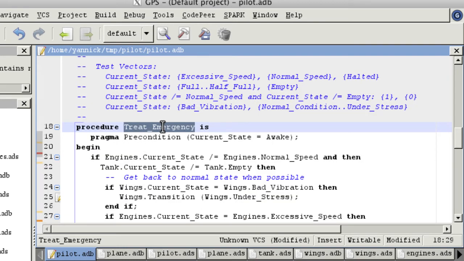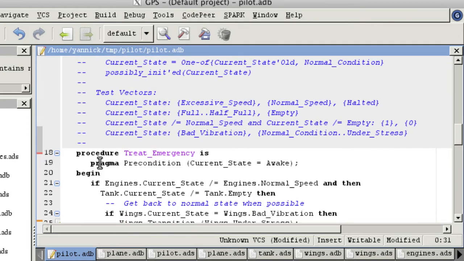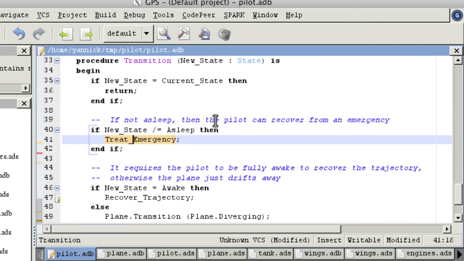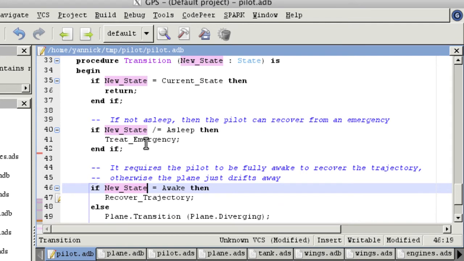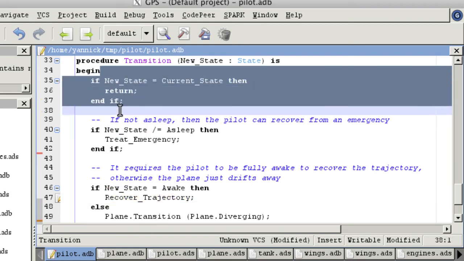Now if you look at treat emergency, it has a precondition that current state must be equal to awake, and this originates directly in a pragma precondition here. So there's a problem. CodePeer detects that, and the problem is that the pilot may have to perform some actions even if new state is equal to awake. So this if is false here. So the correction is simply to remove it.